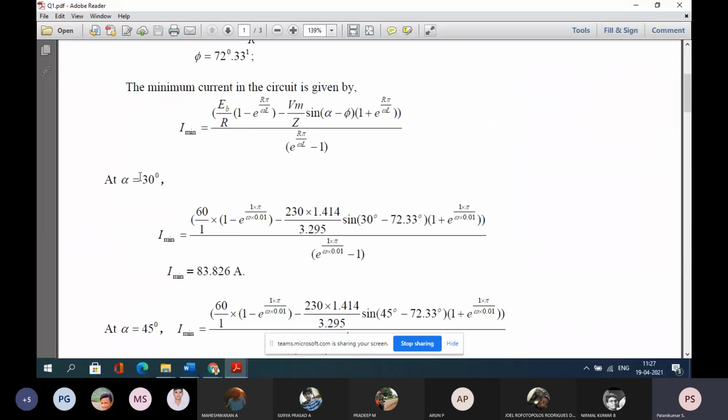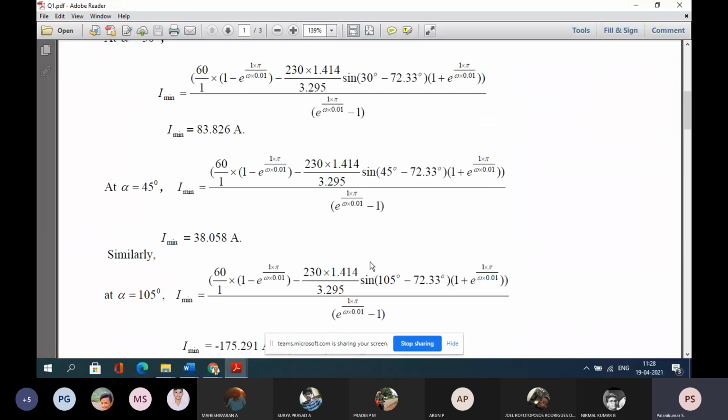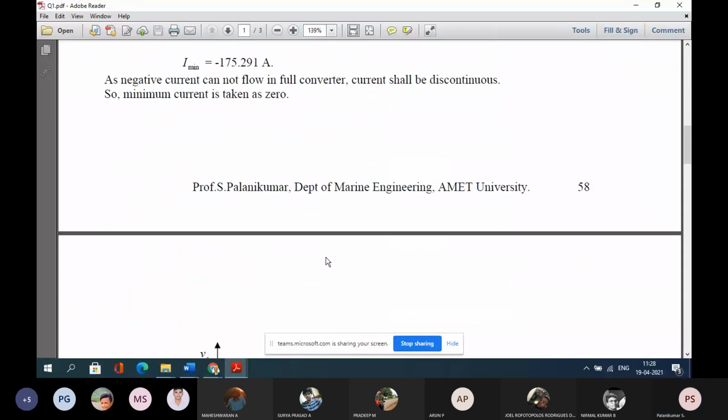With that, I substitute alpha equal to 30 degrees, each value is substituted, R substituted, L value 0.0 substituted. If you want to calculate VM, it is the voltage value multiplied by root 2, that is 1.414. That also I have substituted. Every expression I have substituted. I have used the equation editor. So do it like this.